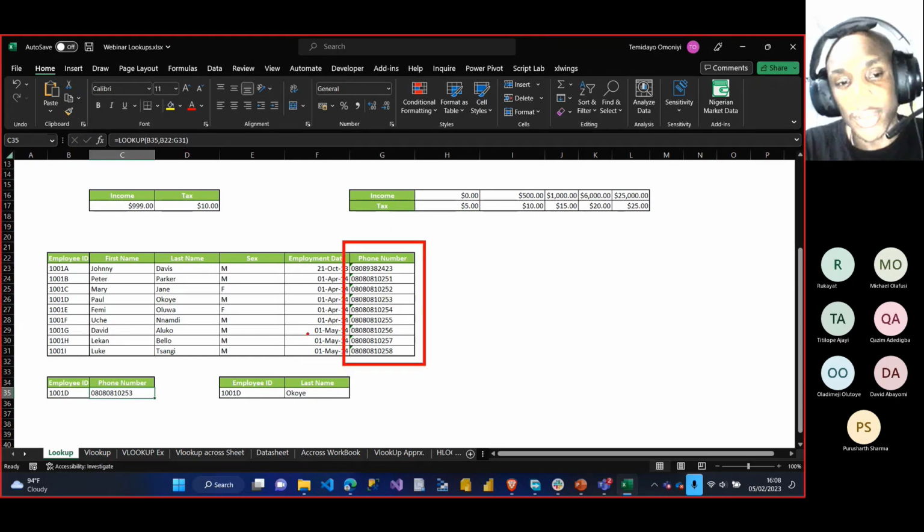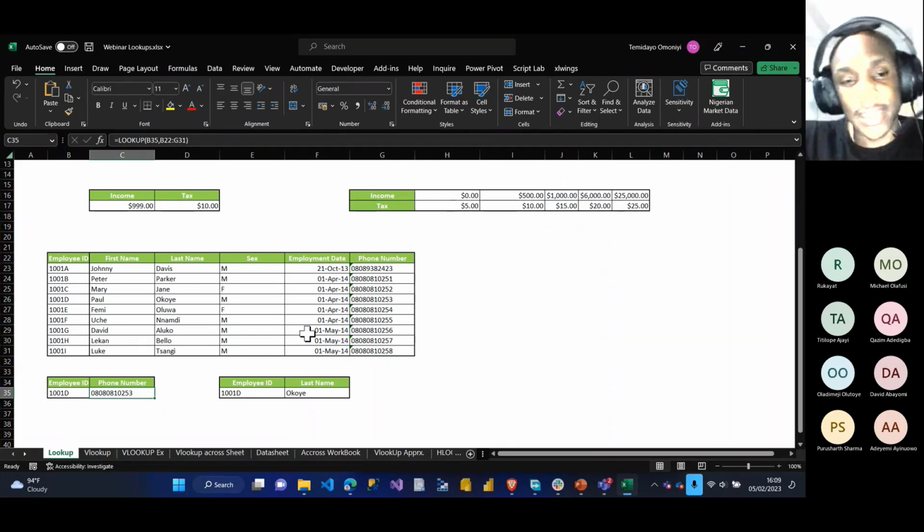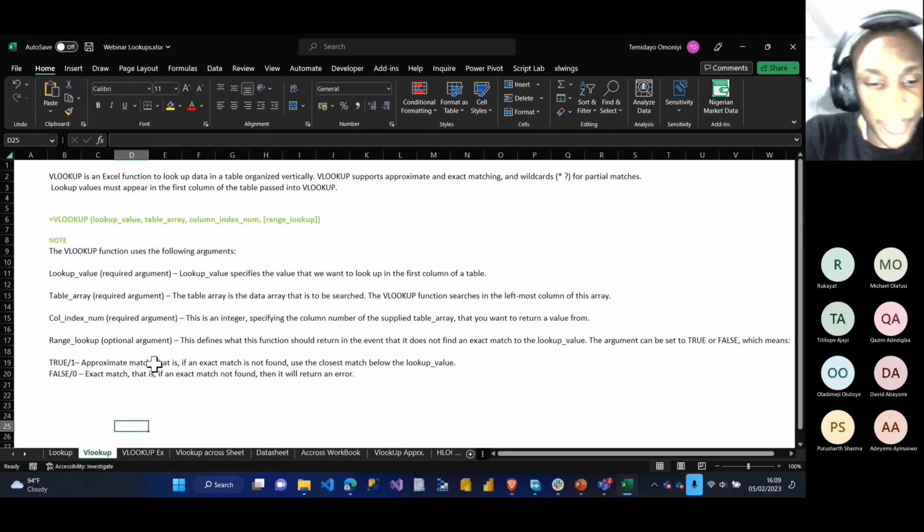That's if I don't put the return vector. If I just leave it as only the lookup value and also the lookup vector, it's only going to pick the last value. So most times, the way people use it, I don't always get the previous year or the day before. So let's go to the one that is most popular that everyone uses a lot. It's called the VLOOKUP. So let me just open my screen. I hope everyone can still see me.